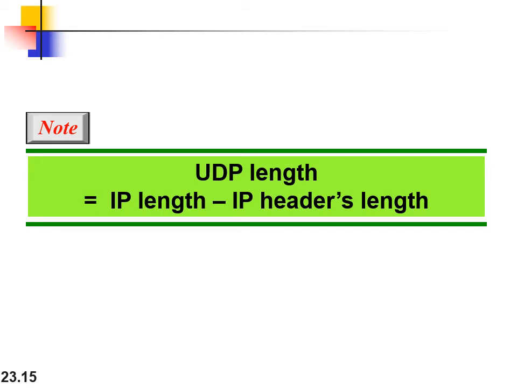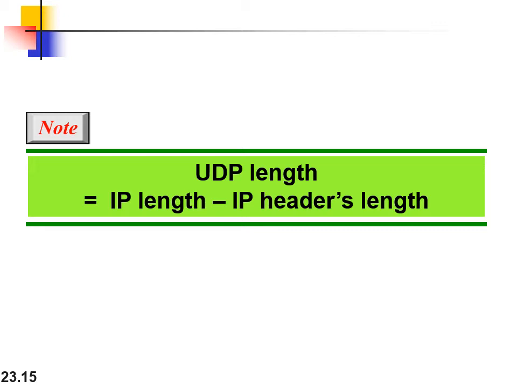So UDP length is IP length minus IP header length, because every piece of data sent by one layer to the layer beneath it will be encapsulated in the data portion of the underlying layer. So you are sending a UDP packet from the transport layer.